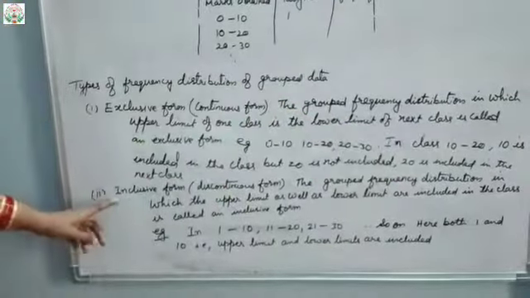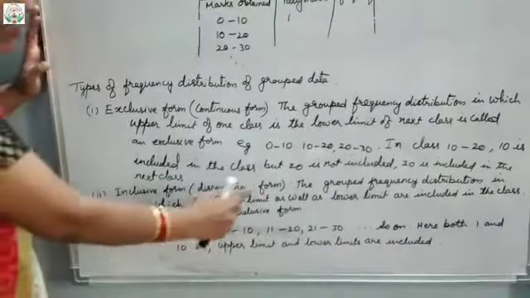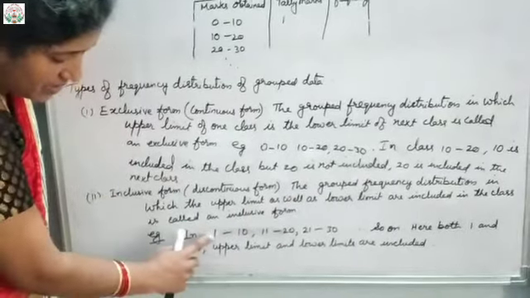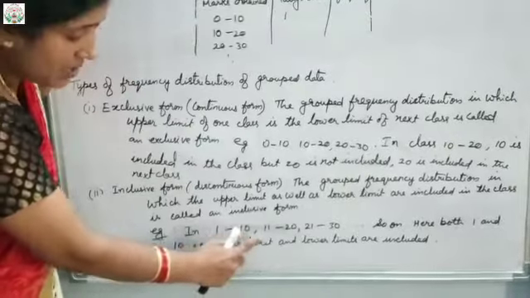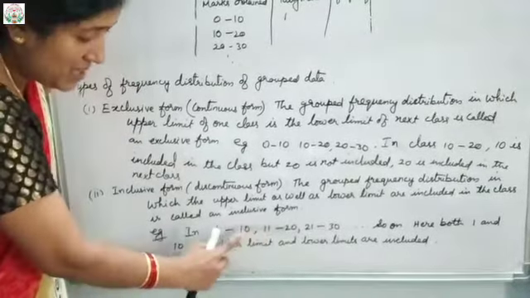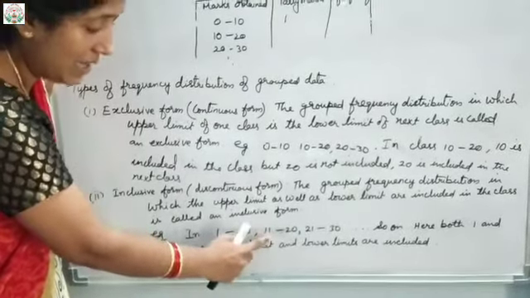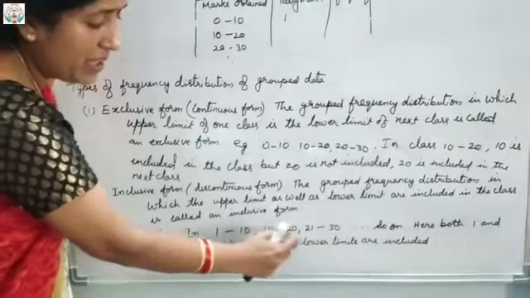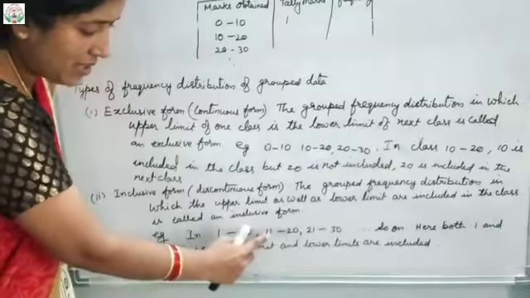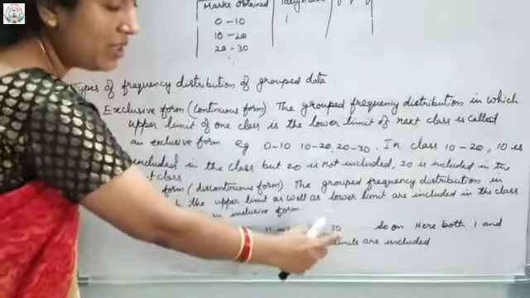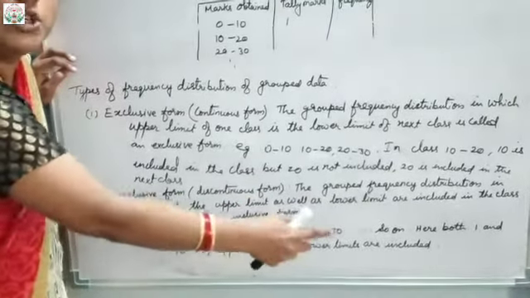Okay. Now inclusive form, what is that? This is also called discontinuous form. Why? You can see the class interval is written as 1 to 10. Now the next class begins from what? That is 11. Meaning 10 is not written here. Another new number is written, that is 11. After 10, 11 to 20. Then you can see after 20, 20 is not written, 21 is written. Understood? 1 to 10, then 11 to 20, then 21 to 30, then 31 to 40. Likewise it is there. So that means there is no continuity in it.